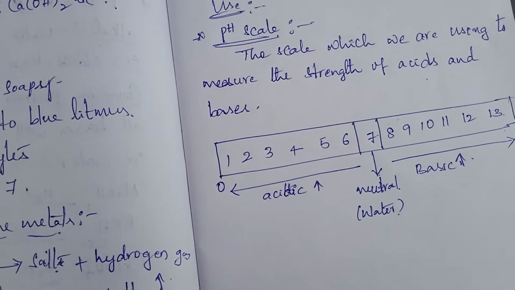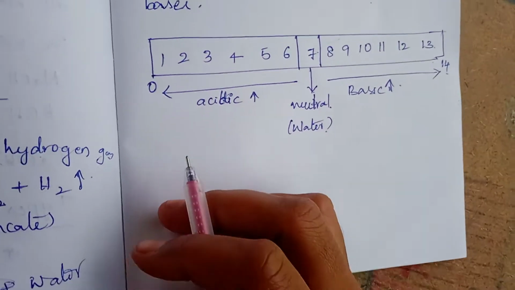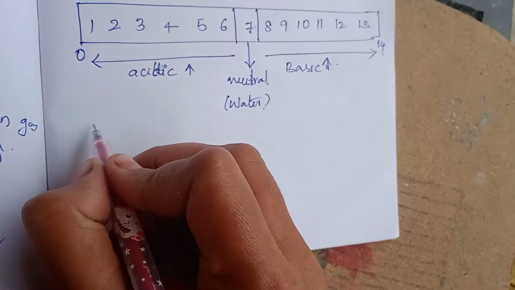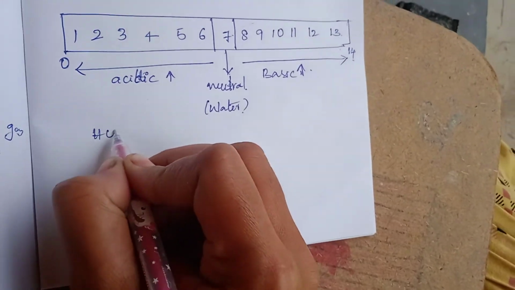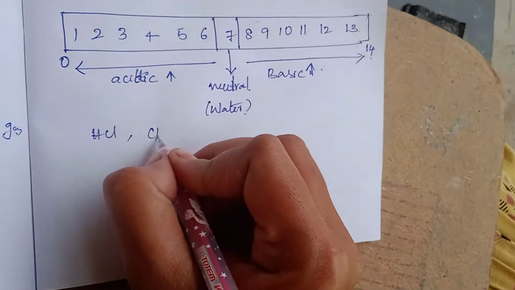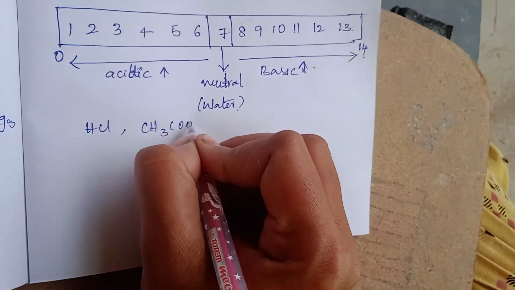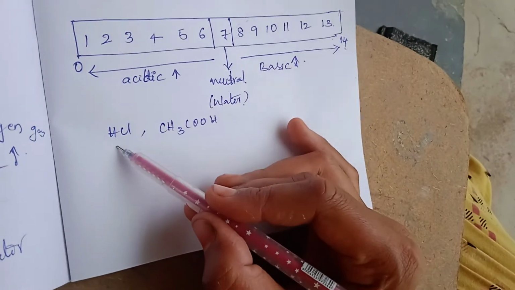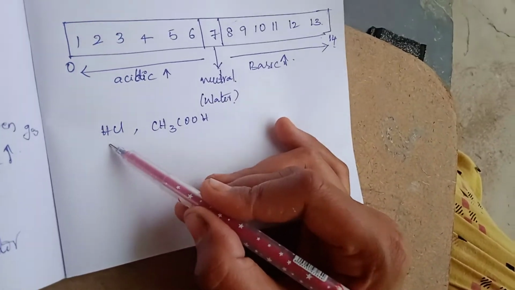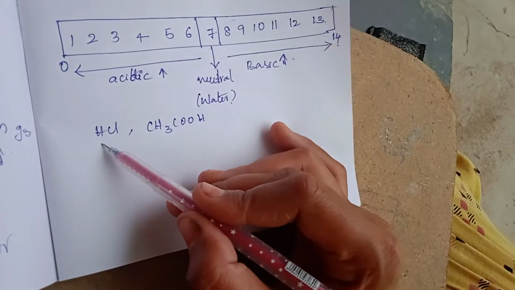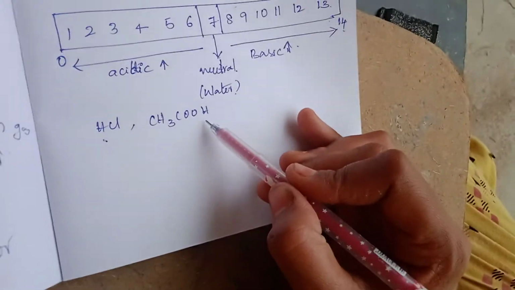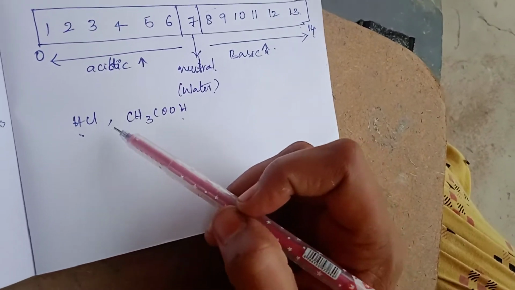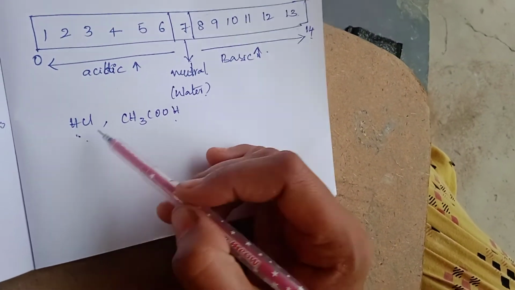Okay? Now, take an example. If you take two acids, HCl and CH3COOH, acetic acid. Before, I told you HCl is an example of a strong acid because it ionizes completely to give H plus ions, while acetic acid ionizes partially. Then based on pH value, how can you say whether it is a strong acid or weak acid?